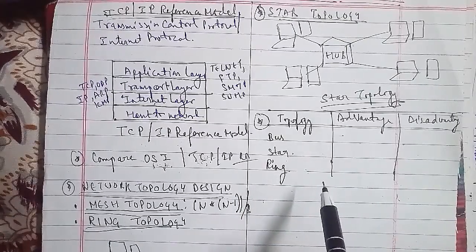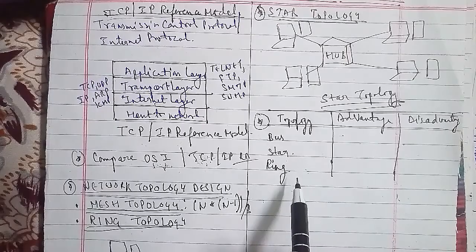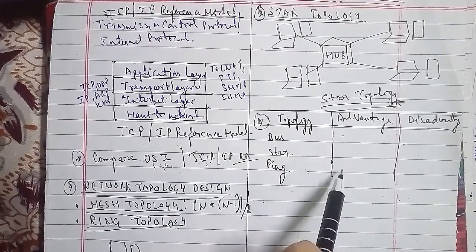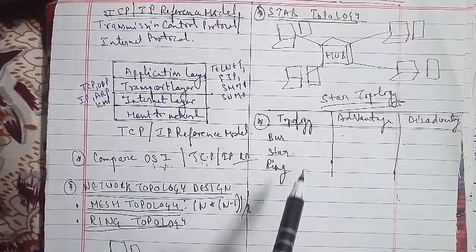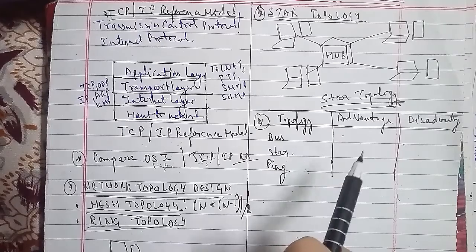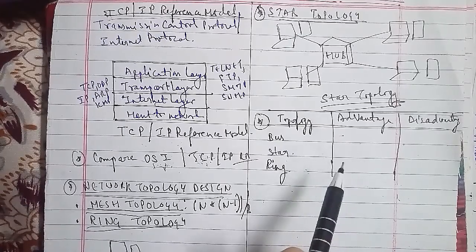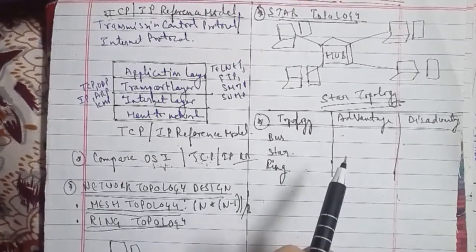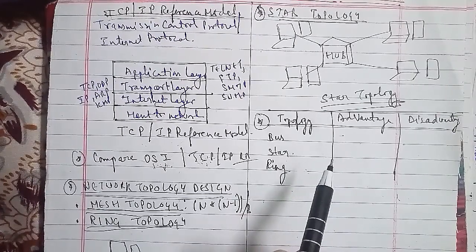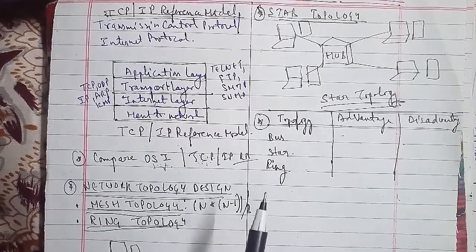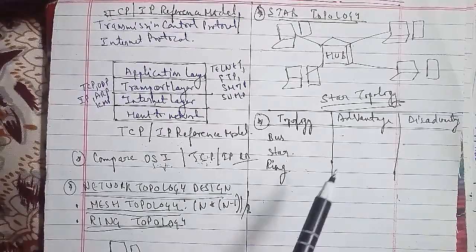Now we'll discuss another one: explain briefly the bus backbone and a star backbone. This has been asked as a 5 mark question. First you have to know about the backbone, and then we'll discuss the bus backbone and of course the star backbone as well.